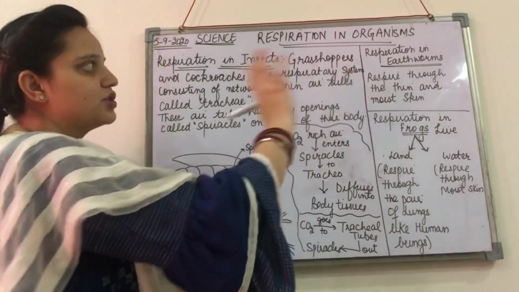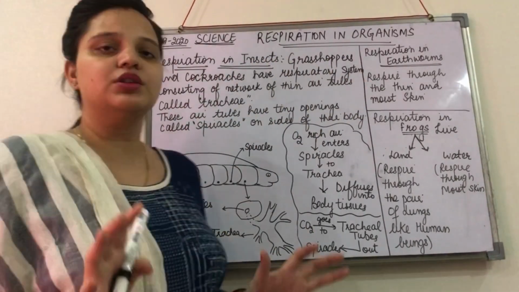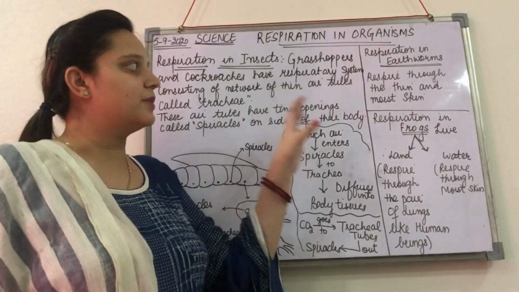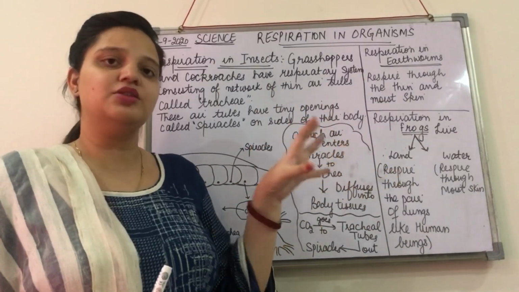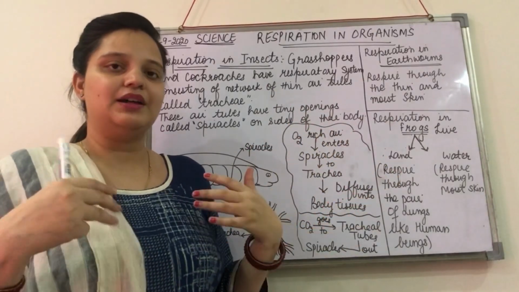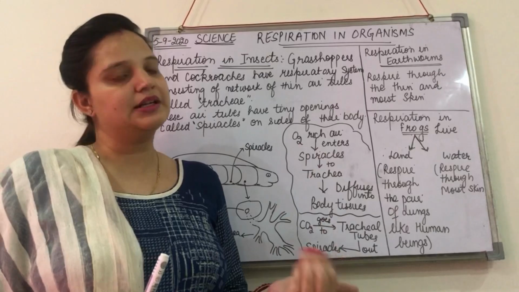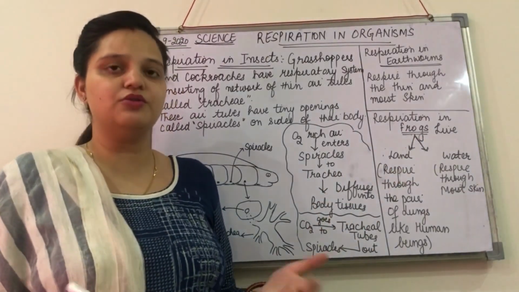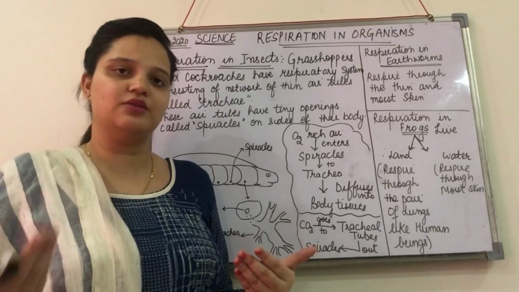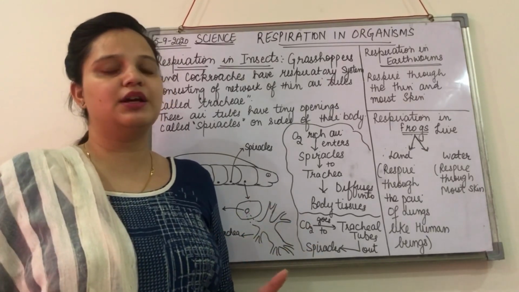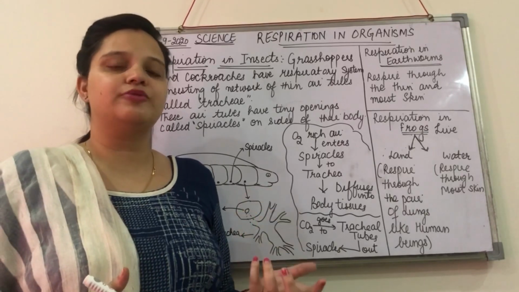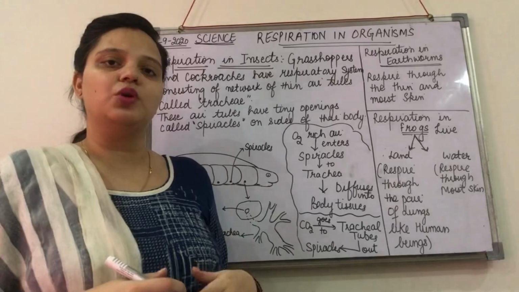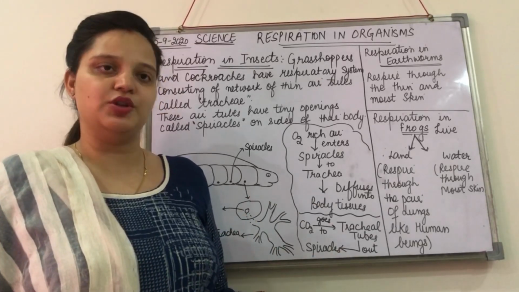Coming to the respiration in earthworms. You know the earthworms have slimy and moist skin, so they respire through this thin and moist skin, which readily helps them to exchange the gases. Next is respiration in frogs. Frogs can live both on land and in water. When they are on land, they respire through a pair of lungs like we human beings do, and when they are in water, they respire through their moist skin.